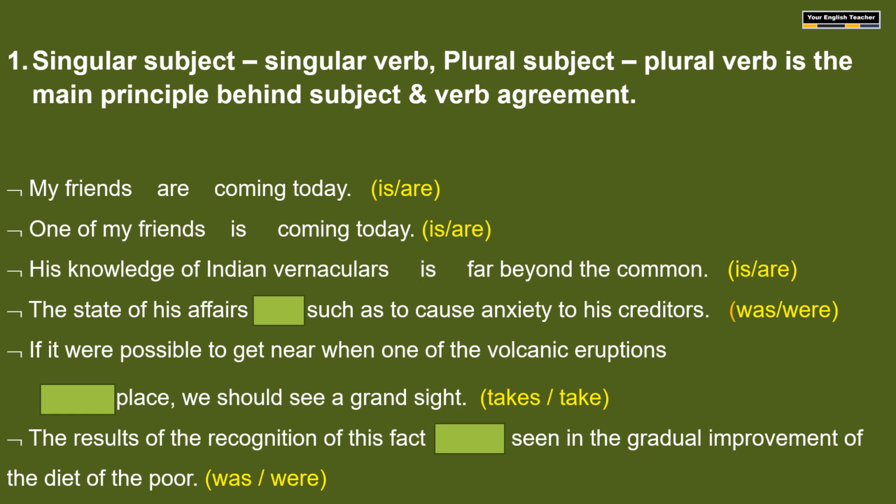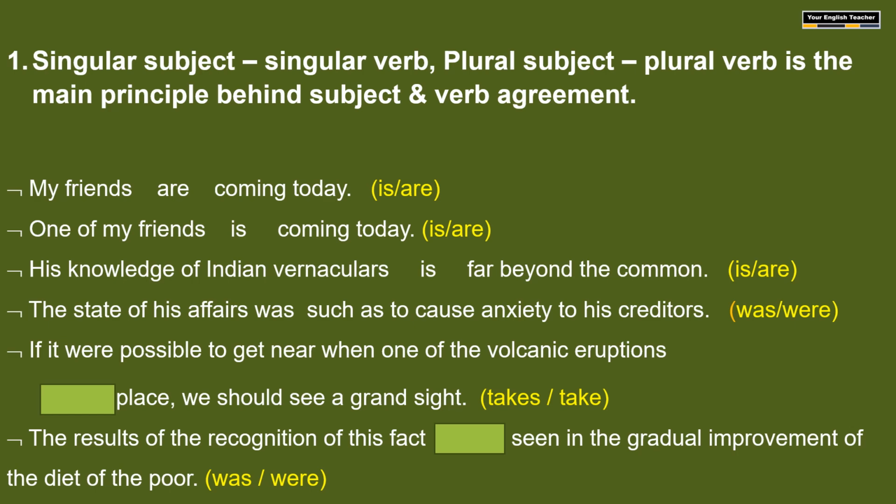Now coming to the next example: the state of his affairs dash such as to cause anxiety to his creditors. So this sentence is also similar to the previous one. Identifying the true subject matters here. The state means condition. So the state is the actual subject here. So that is singular, and hence we require a singular verb, that is, was.